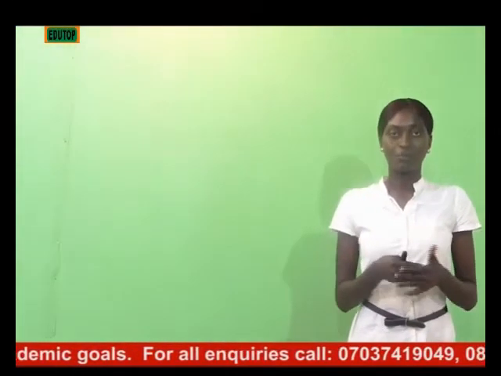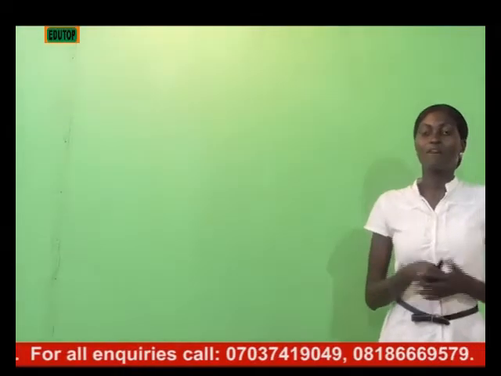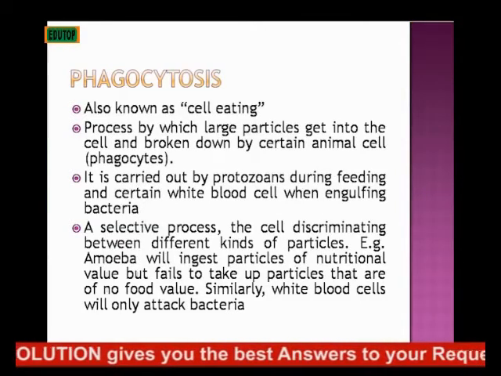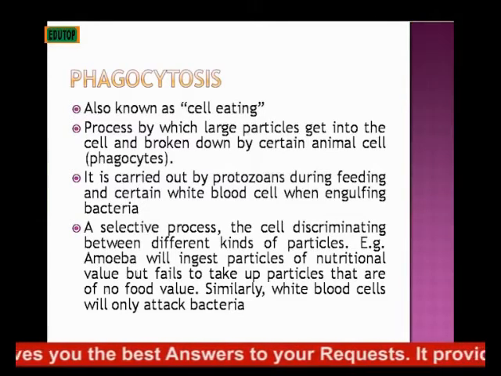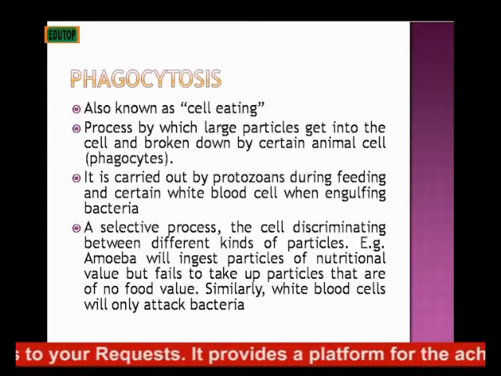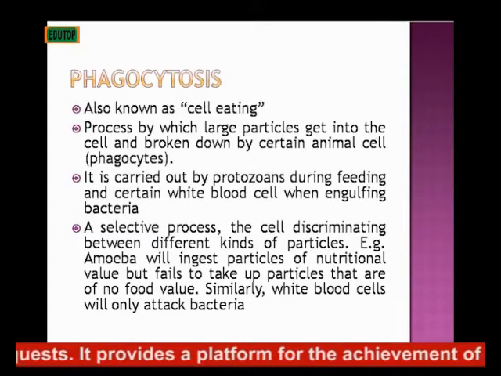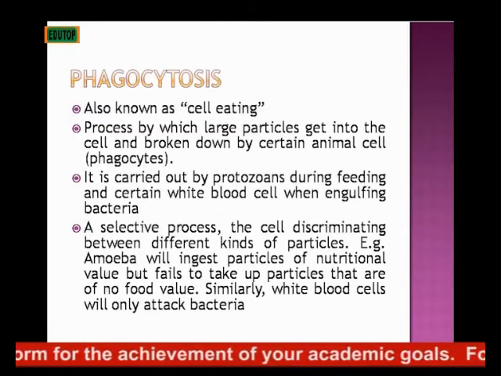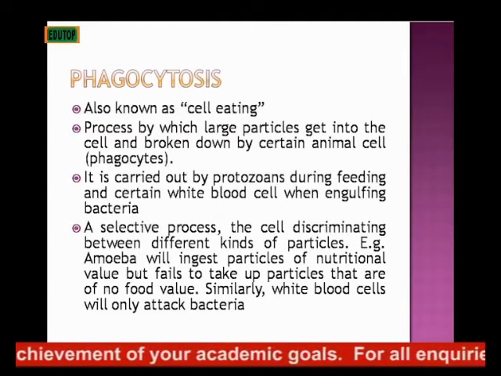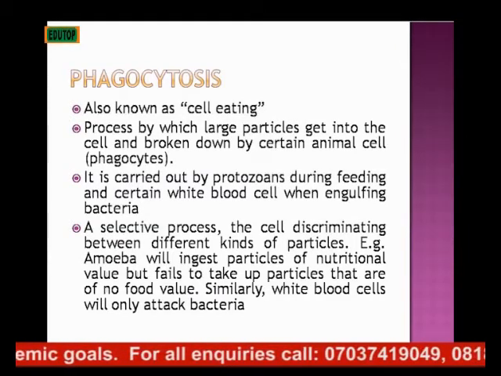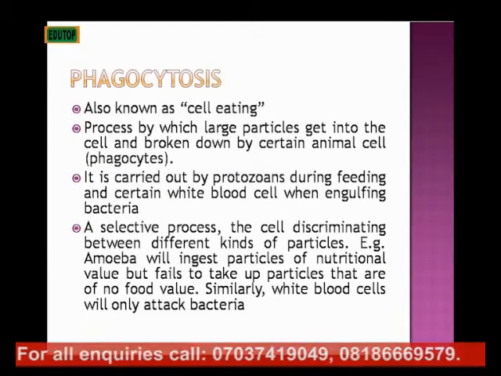Now, the next main process that occurs in the cell is phagocytosis. Phagocytosis is also known as cell eating. It's a process of cell eating. I will explain what that means as we go on. This is a process by which large particles get into the cell and are broken down by certain animal cells called phagocytes. They break down large particles. It is carried out by protozoans during their feeding and by certain white blood cells when engulfing bacteria.